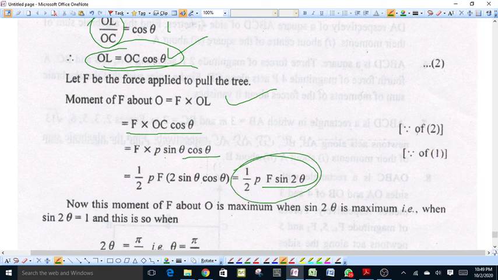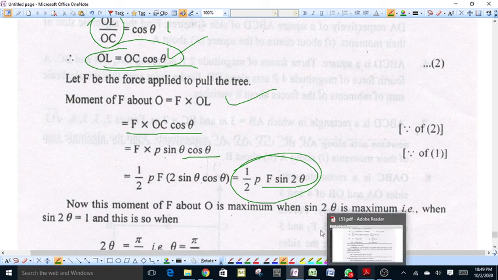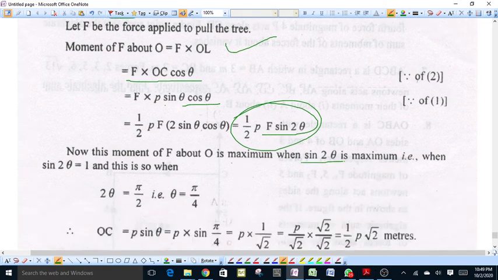This moment of force about O will be maximum when sin 2 theta is maximum, and the maximum value of sin 2 theta is equal to 1. Sin 2 theta will be equal to 1 if 2 theta is equal to pi by 2, that is, theta is equal to pi by 4.